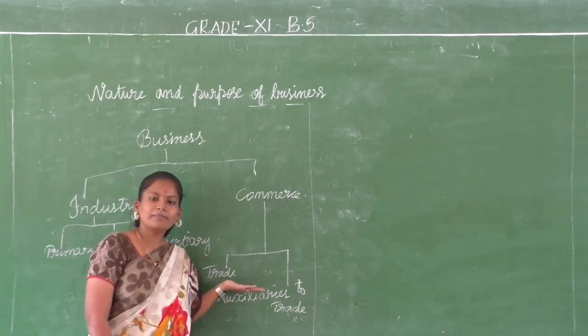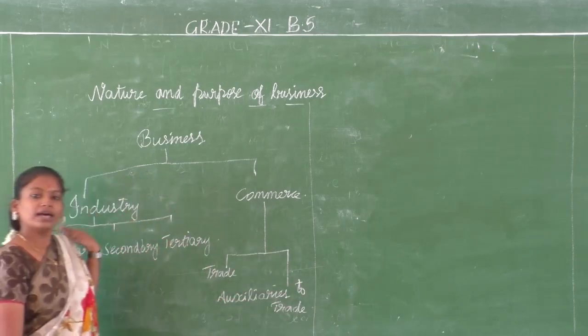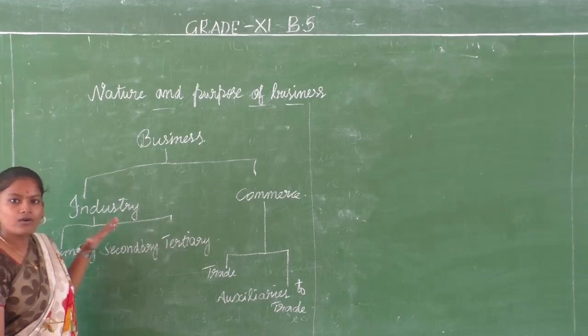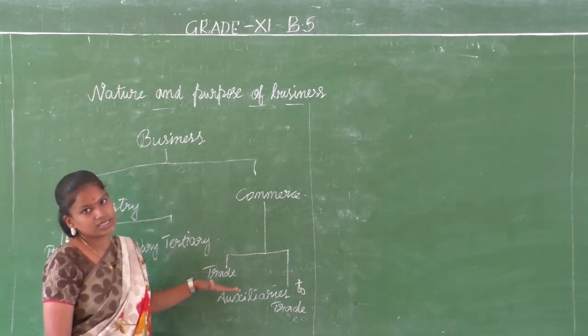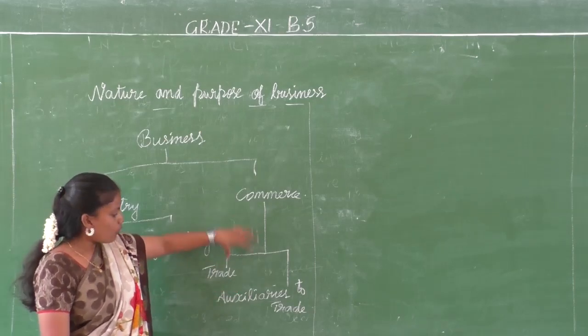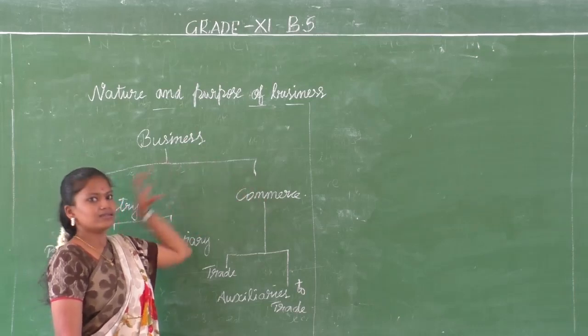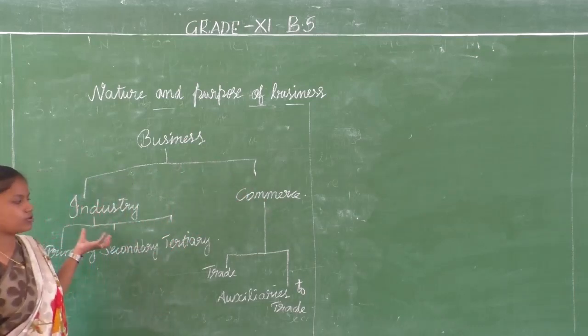That also comes under trade. After your production is over, you come again to trade where you are going to sell the things. So commerce plays a very important role in business activities also.